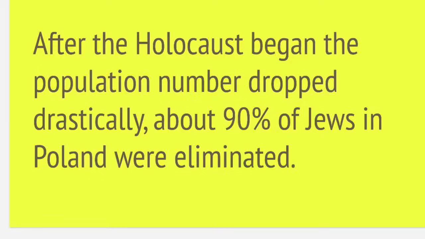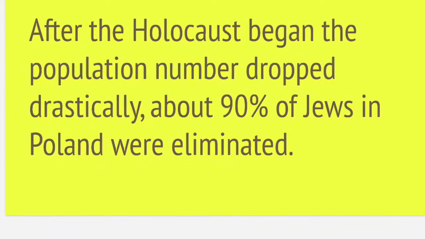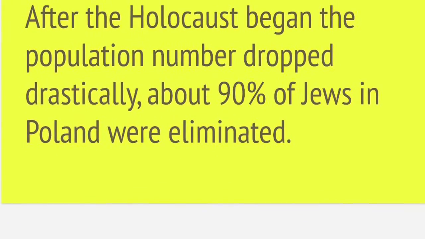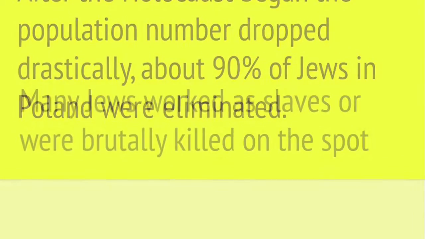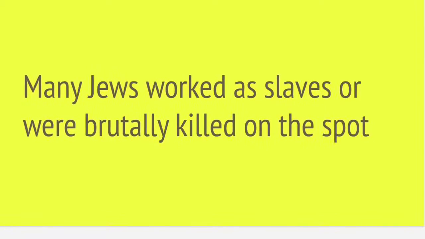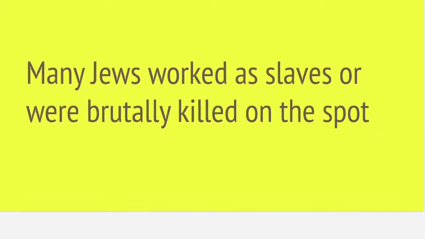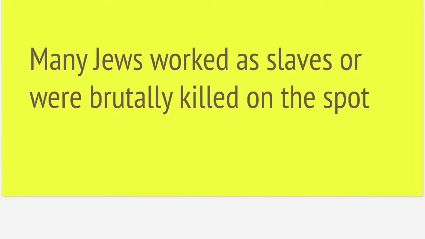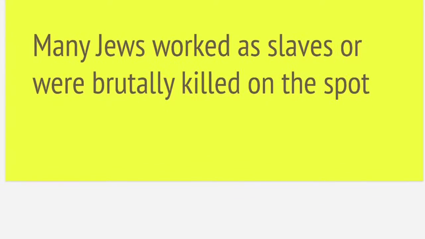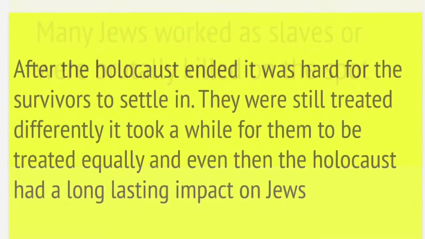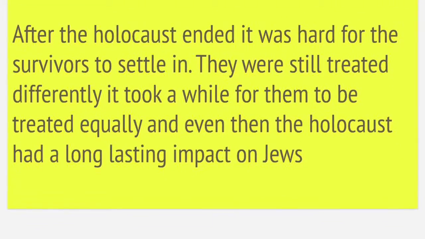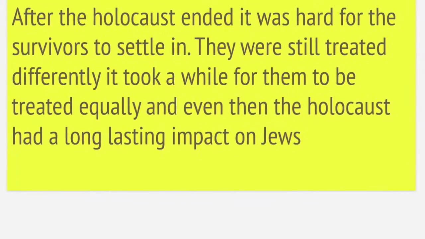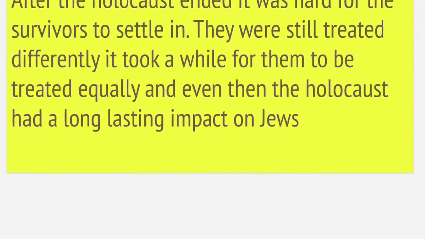After the Holocaust began, the population number dropped drastically. About 90% of Jews in Poland were eliminated. Many Jews worked as slaves or were brutally killed on the spot due to being too old or could hardly work, and they didn't need anybody who couldn't work. After the Holocaust ended, it was hard for the survivors to settle in. They were still treated differently. It took a while for them to be treated equally, and the Holocaust had a long-lasting impact on Jews.